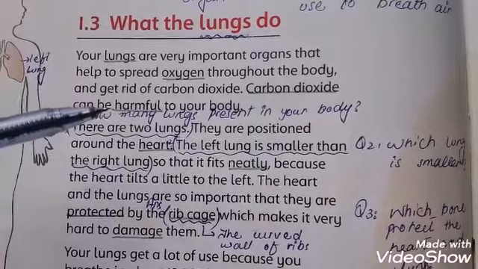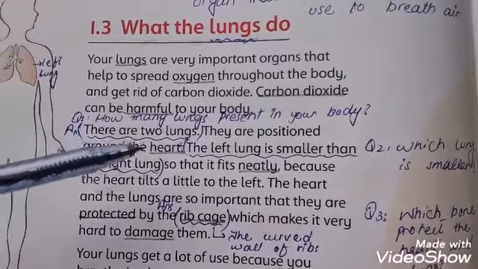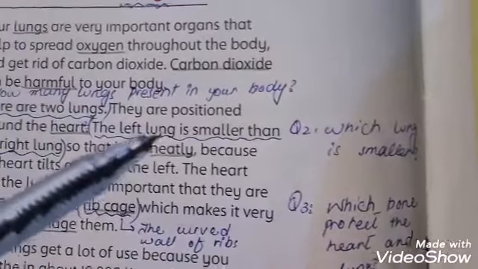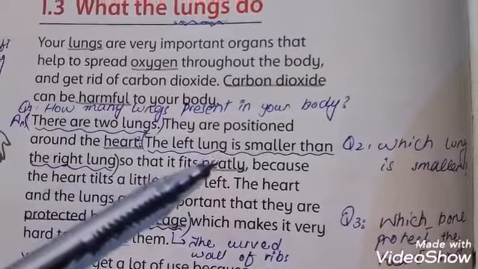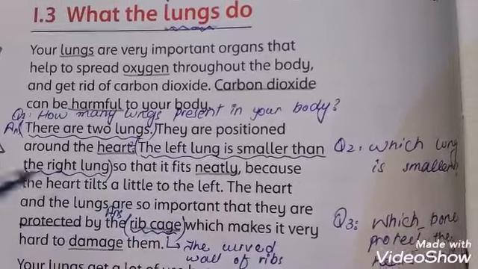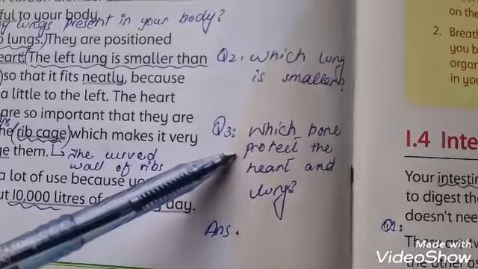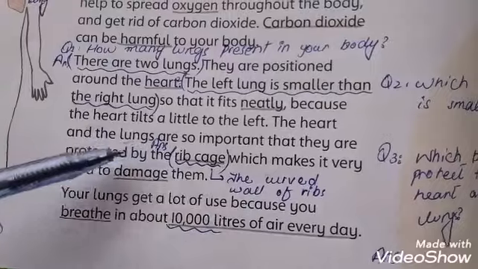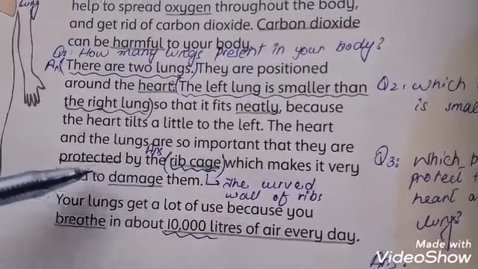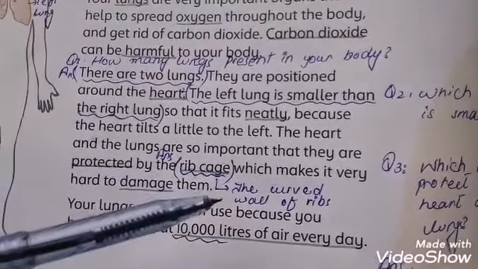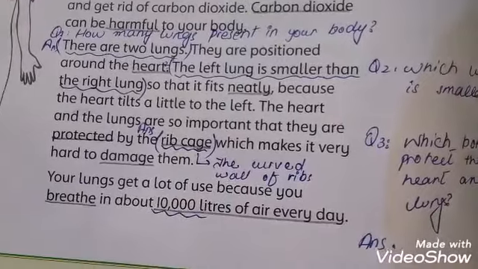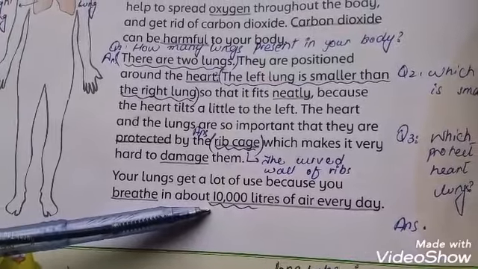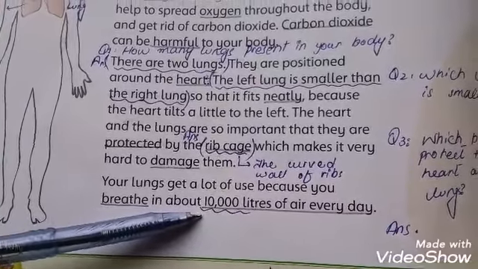Question number 1, how many lungs are present in your body? There are 2 lungs. Question number 2, which lung is smaller? The left lung is smaller than the right lung. Question number 3, which bone protects the heart and lungs? The rib cage, because the heart and the lungs are so important that they are protected by the rib cage, which makes it very hard to damage them. The last point is our lungs use 10,000 liters of air every day for breathing.